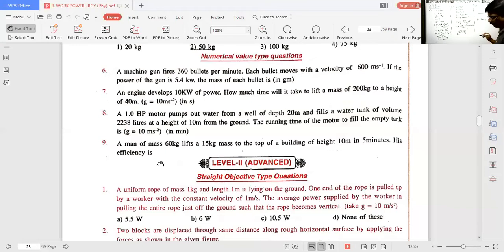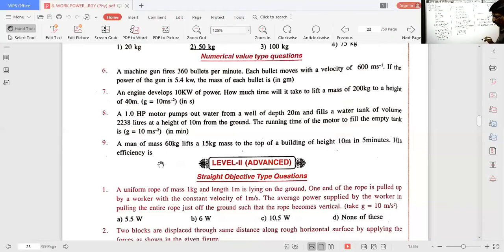From a well of depth H1 equal to 20 meters, it fills the water tank at a height of 10 meters. Volume of the tank, capital V, is equal to 2238 liters.